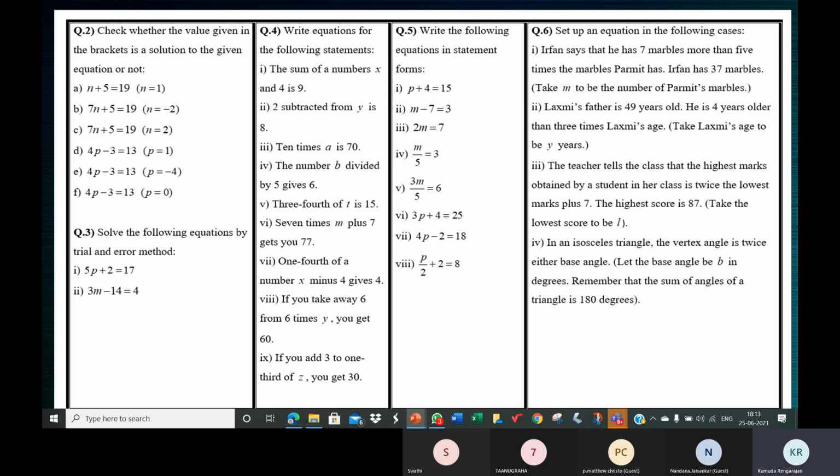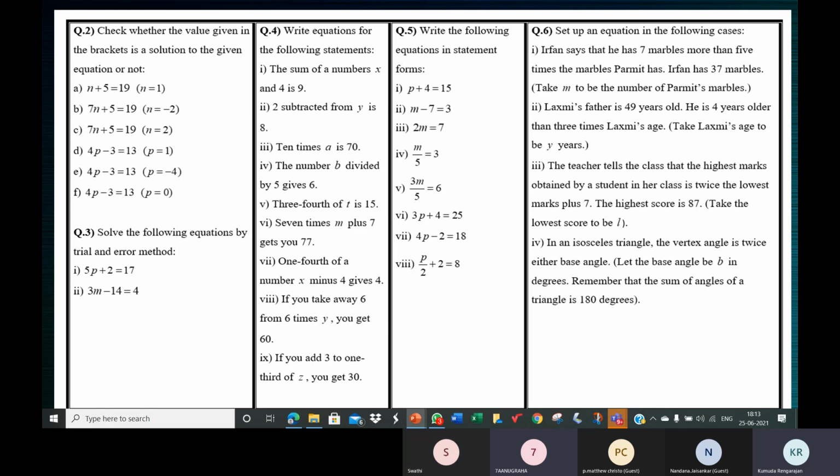Okay, if nobody's answering, then I have to go back to Matthew and Swati. Yes, Swati, the third one. Yes, ma'am. 10 times a is 70, so it will be a into 7. 10 into a is equal to 70, which means 10a is equal to 70. Correct. Yes, children? Yes, ma'am.